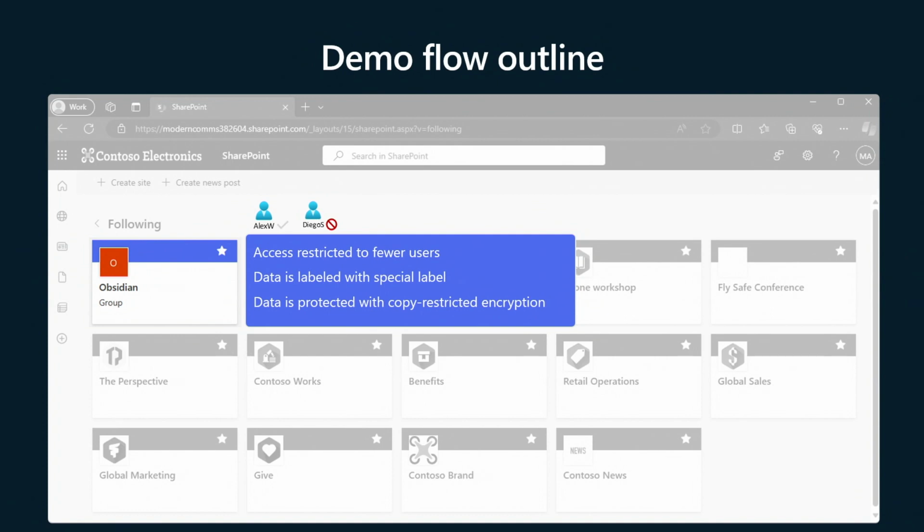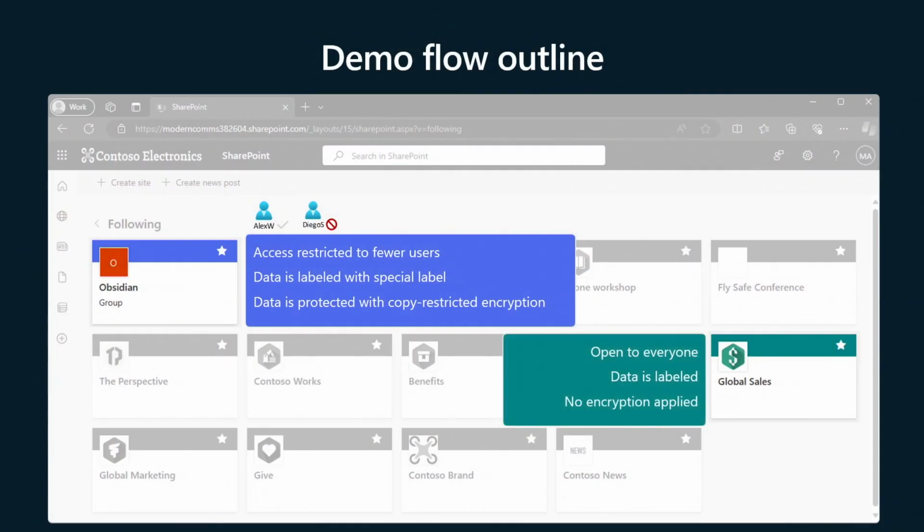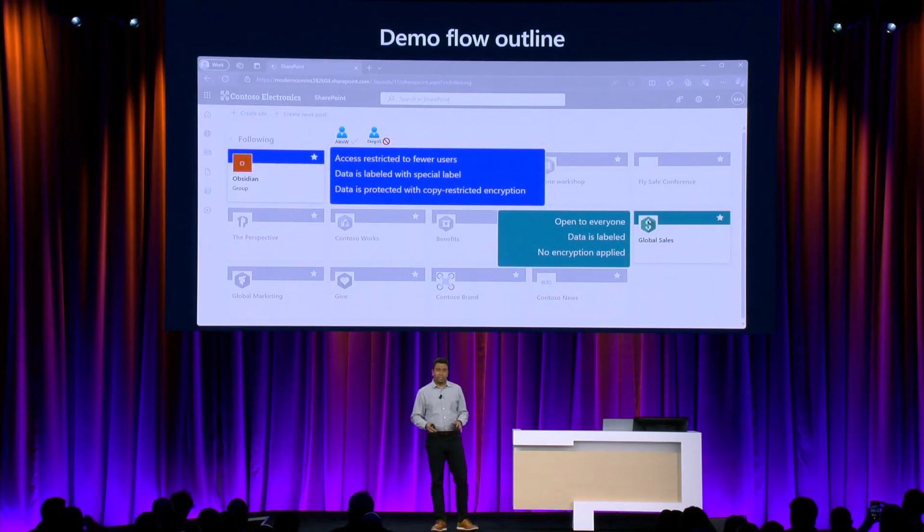And this is going to show up in the way we are going to do our grounding, in the way that Copilot responds to the queries that we have put to it. The second site that we're going to reference is a general sales and marketing kind of site. Data is open to everyone in the organization. It is labeled, but no encryption is applied. All of these settings will matter, and I'll show you that in the demo. Okay, now with this grounding in place, Contoso Electronics, two users, SharePoint sites, let's actually see how all this works.